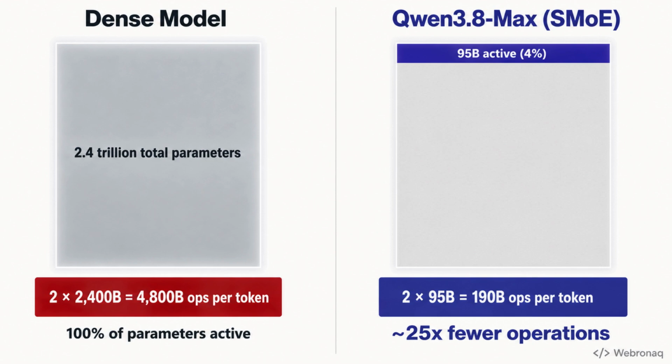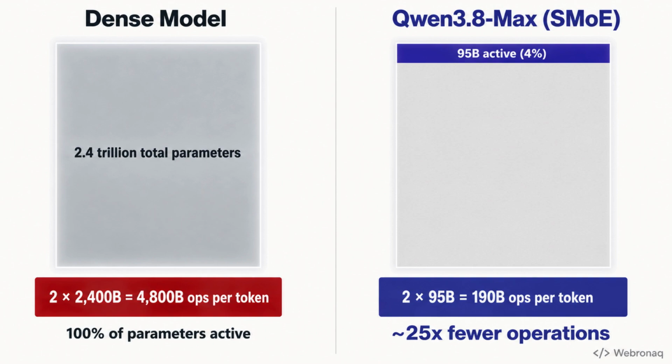Qwen 3.8 Max only pays 2 times 95 billion, which is 190 billion operations per token. That is about 25 times fewer operations than you would expect from the headline number. The compute cost tracks the active slice, not the full archive. So when you see 2.4 trillion parameters, the number that actually drives inference cost is 95 billion.